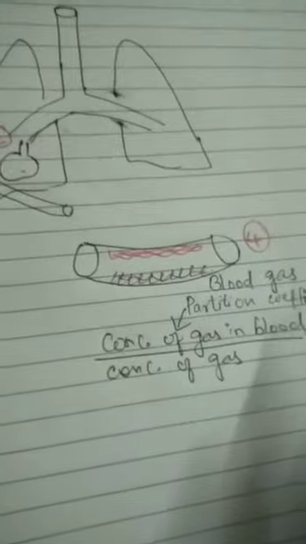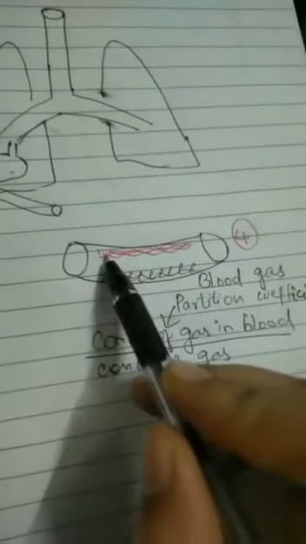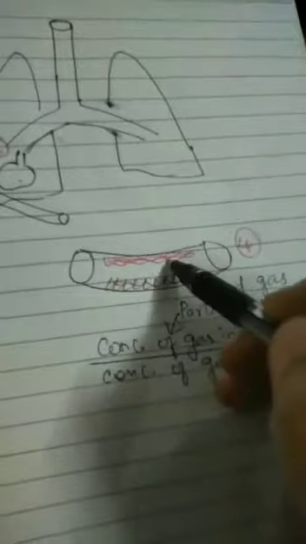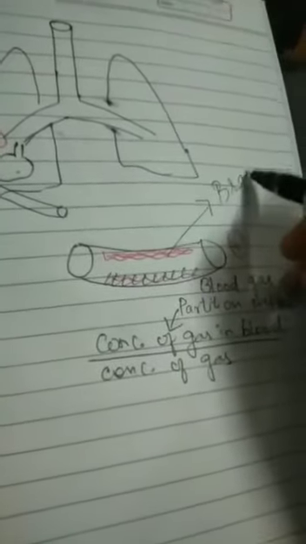After saturation, the little amount of drug which is undissolved, present in the gaseous form, will then move to the brain to produce the action.